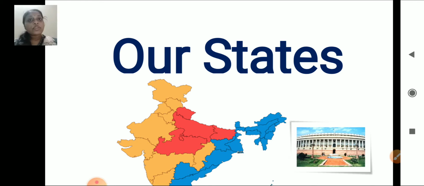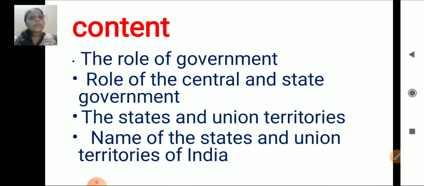Today we are going to revise chapter 5 and 6. So chapter 5 is our states. In this chapter we have studied the role of the government, role of the central and state government, as we are having two types of governments, central government and state government, right? So we have studied what are the roles of the central government and what are the roles of state government.